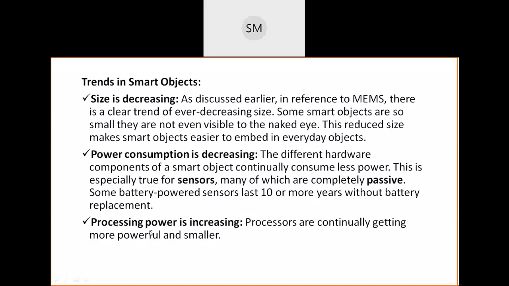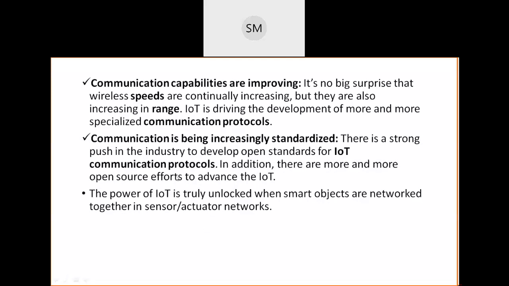Next, the third one is that processing power is increasing. Processing power is nothing but the speed of the processor. The speed of the processor, or CPU, or processing unit, keeps on increasing day by day. At the same time, the size of those CPUs is becoming smaller. Even though the size of these CPUs is becoming smaller, their efficiency and speed keep on increasing day by day. These are all some advancements in smart objects.